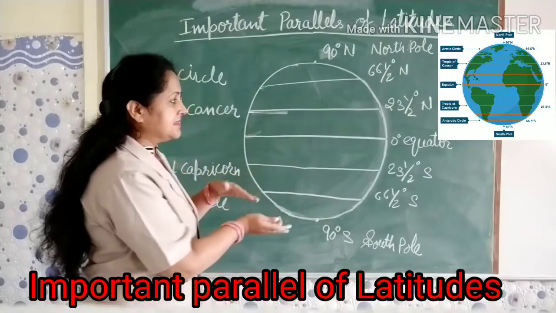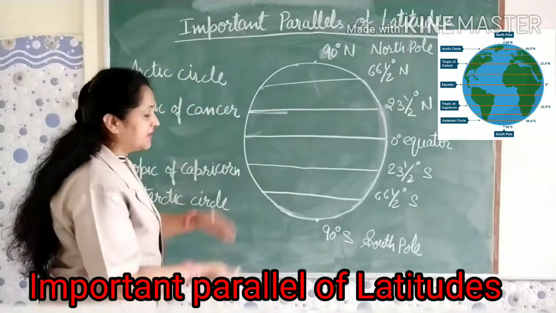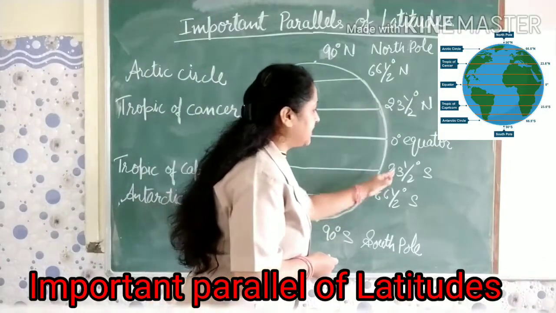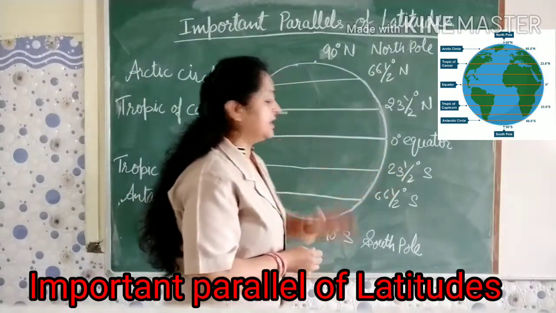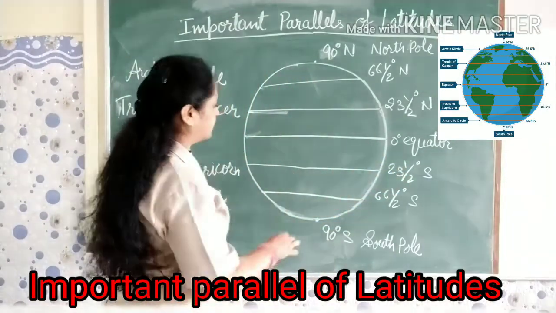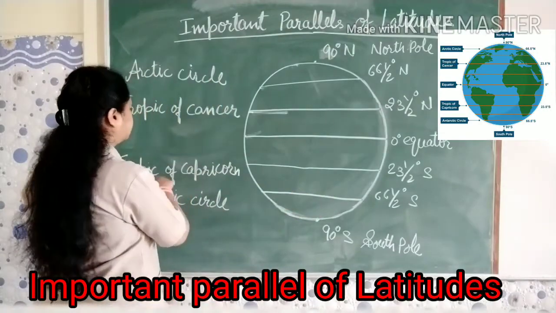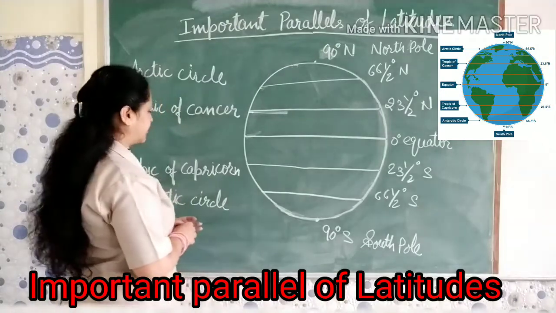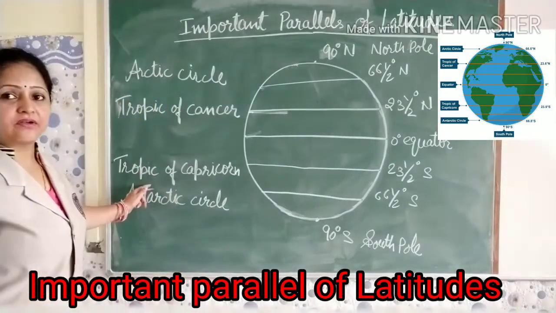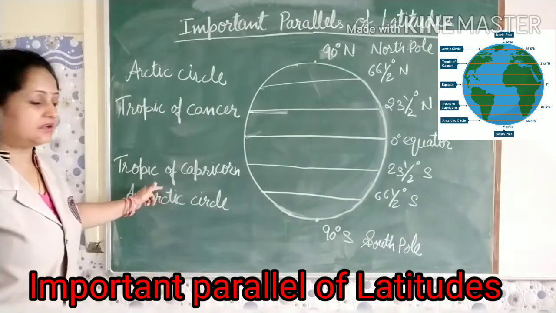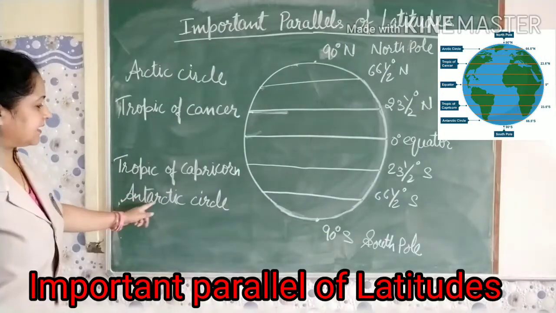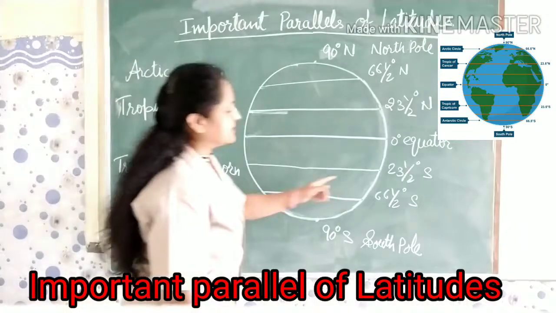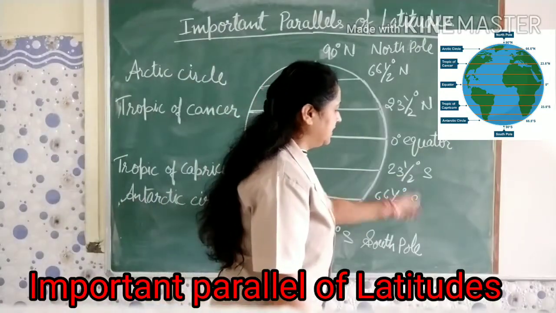Then in the southern hemisphere, at 23 and a half degree south, is Tropic of Capricorn, and the last important parallel of latitude is Antarctic Circle, at 66 and a half degree south.